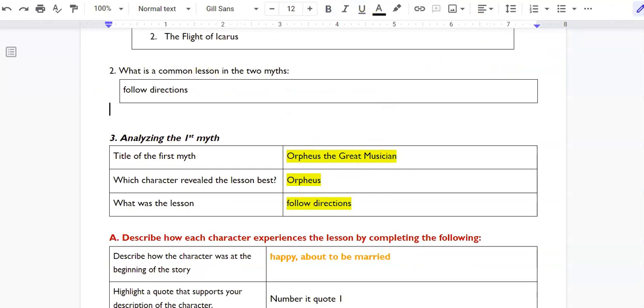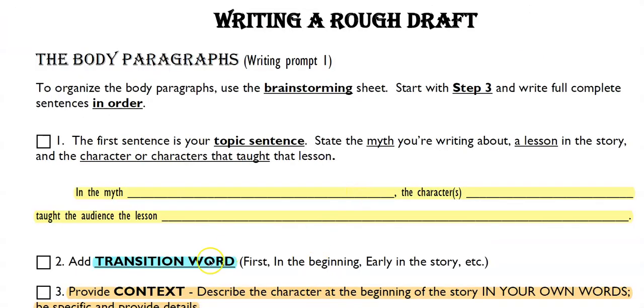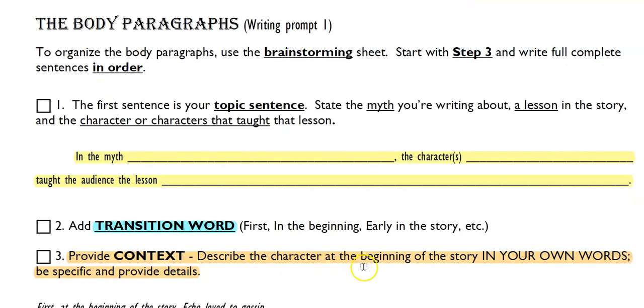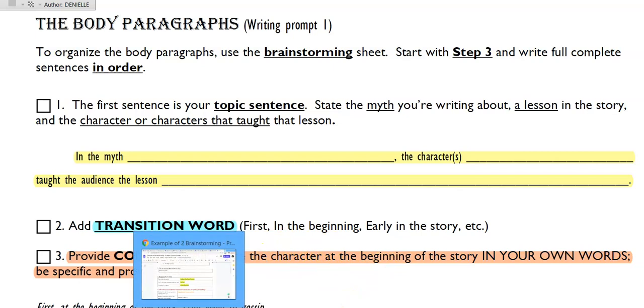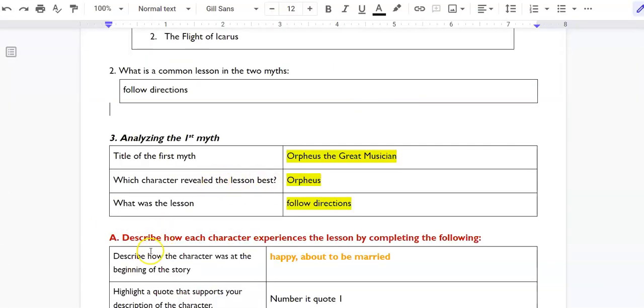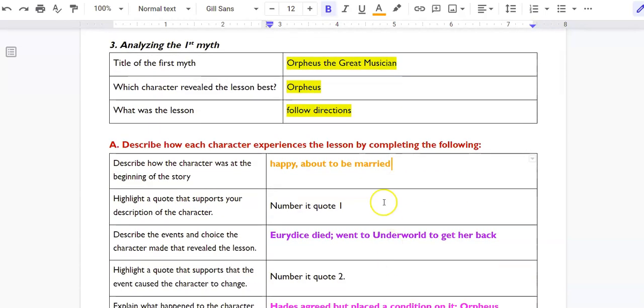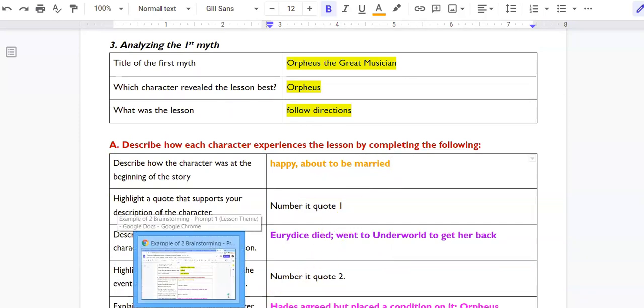Okay. So then if we go back to our checklist, we're going to add a transition word, and then we're going to provide our next set of context. So the context of the character at the beginning of the story is the first box in your organizer here under A, right? So describe how the character was at the beginning. And I have written in happy, about to be married, should be bulleted. So I'm now going to change this into a nice complete sentence in my